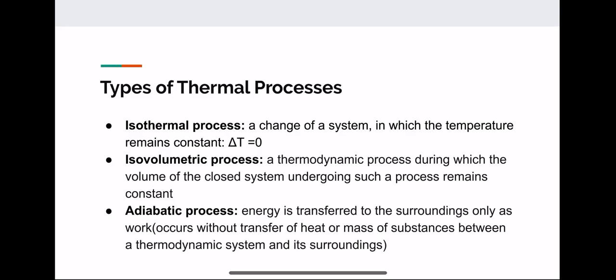And now we have three types of processes in thermodynamics. So we have an isothermal process. And so for this, we have a change of a system in which the temperature remains constant. So delta T equals zero. Isovolumetric process. This is a thermodynamic process during which the volume of the closed system undergoing such a process remains constant. So this would probably be a closed container in this case.